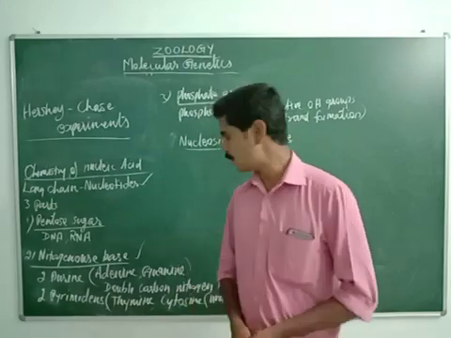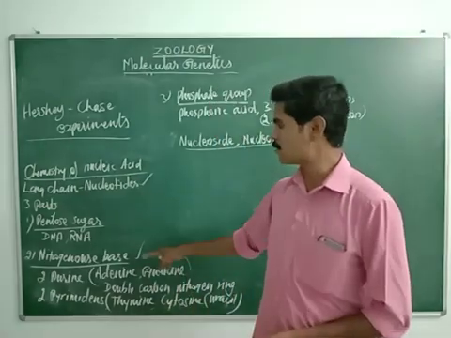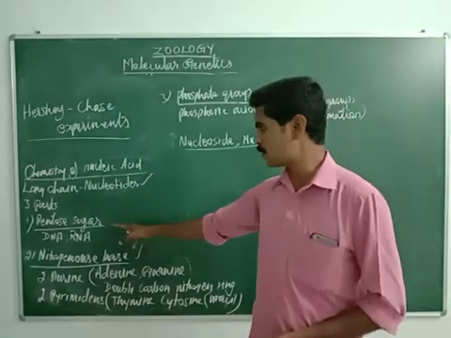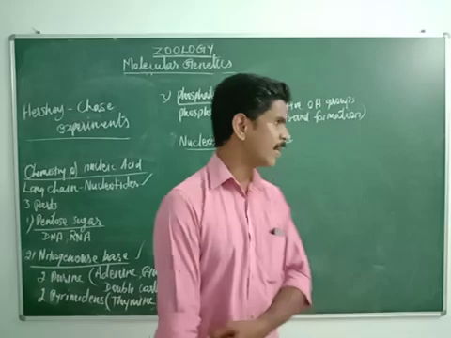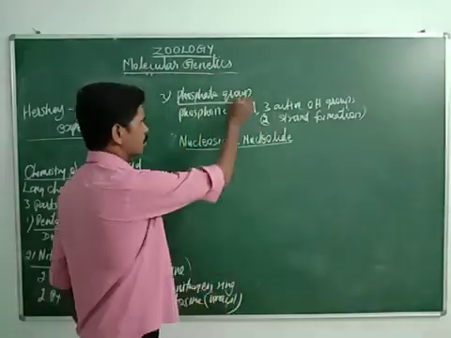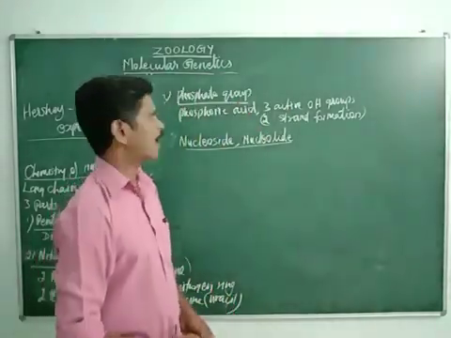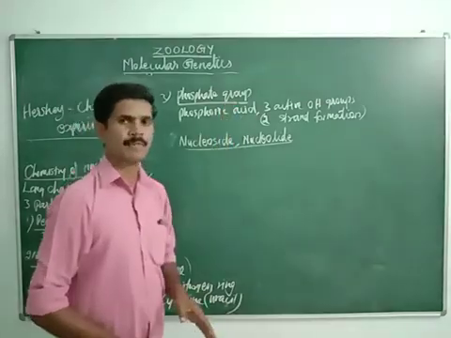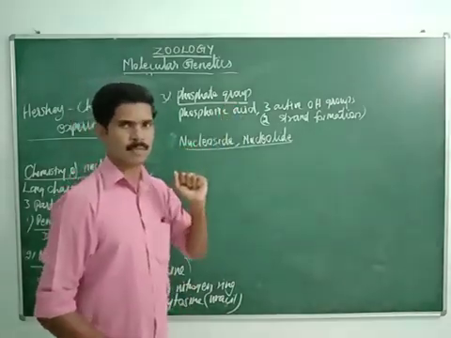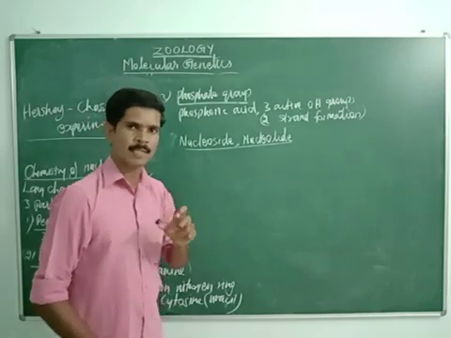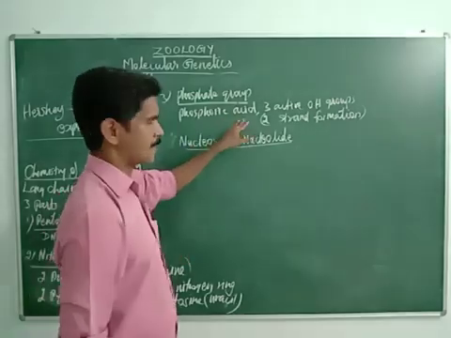Understand, my dear students? So, two important components we have studied about this nucleic acid: one is the pentose sugar, and the second one is the nitrogenous base. Then, the third one is the phosphate group. Actually, this phosphate group is derived from an acid, and the name of the acid is phosphoric acid.